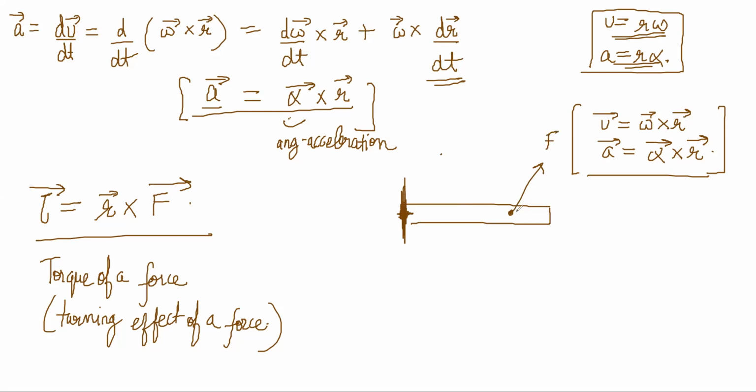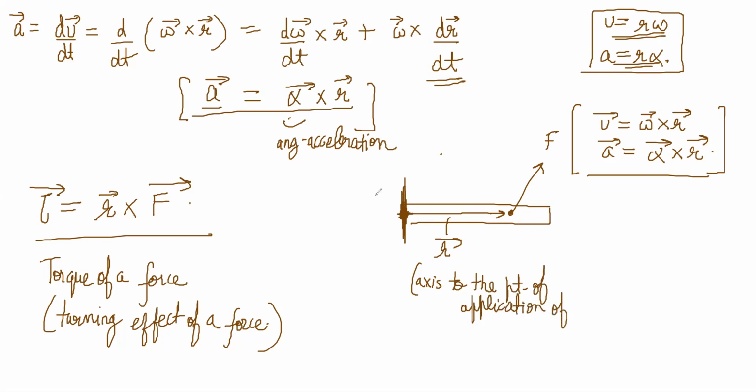The turning effect, or how much it will rotate, will depend on the magnitude of R cross F. R is measured from the axis to the point where the force is applied. So this vector is my R vector from the axis to point of application of the force. Always that is the case.